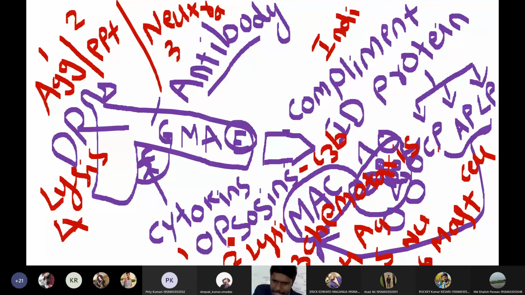No matter whatever pathway it is, the ultimate aim is to generate the membrane attack complex, and this membrane attack complex will kill the pathogen. So these are the indirect actions of the antibodies, whereas the direct actions of antibodies include agglutination, precipitation, neutralization, and lysis. So these are the direct actions of antibodies.